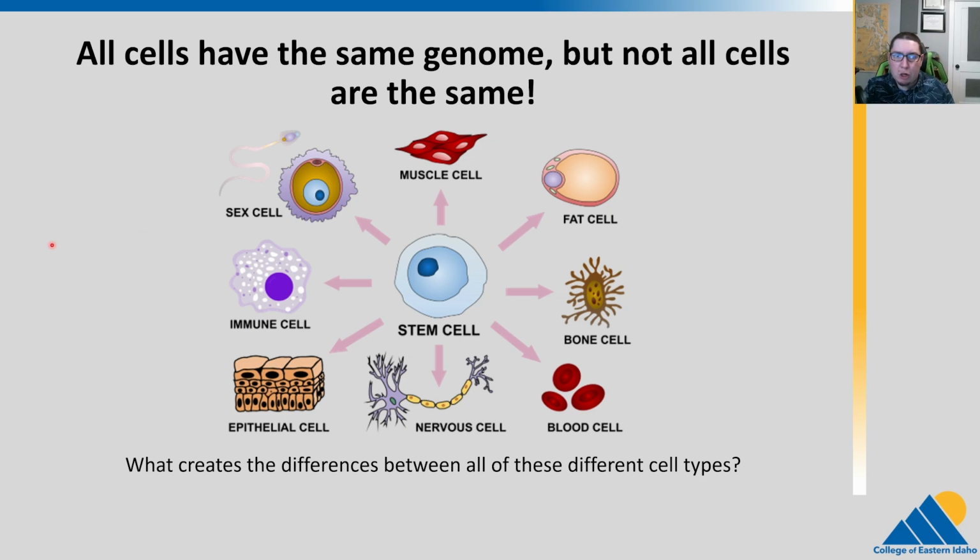So let's think about a human here, right? We have what we call a stem cell. That's a cell that can become any other type of cell. So it could differentiate into a muscle cell, or a fat cell, or a bone cell, or a blood cell, or a nervous system cell, or epithelial cells, or an immune cell, or the sex cells. All of these cells are very, very different. And to get those differences, what do you think has to happen?